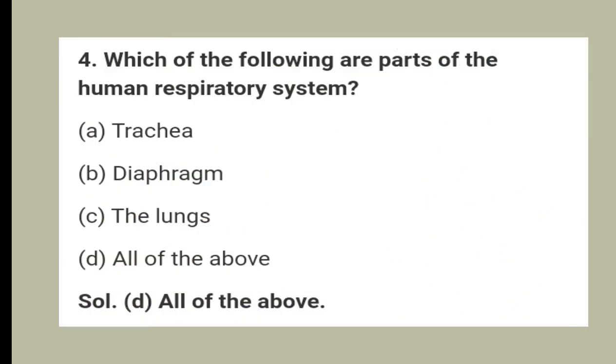Question 4. Which of the following are parts of the human respiratory system? Option A, trachea. Option B, diaphragm. Option C, the lungs. And option D, all of the above. And the answer is all of the above.